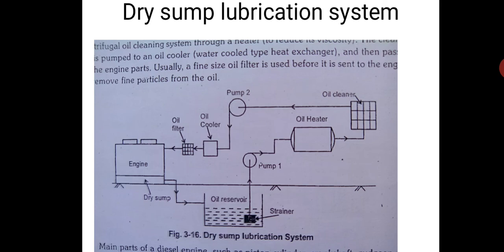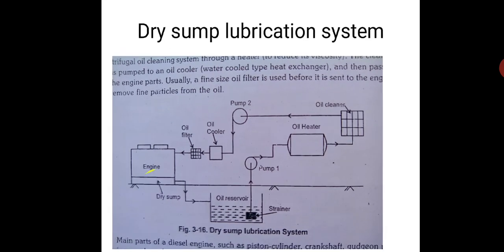The oil comes to the reservoir, is pumped, heated, cleaned, goes to the next pump, is cooled, and after filtration is sent to the engine. So this is a dry sump lubrication system, used in diesel engines basically.